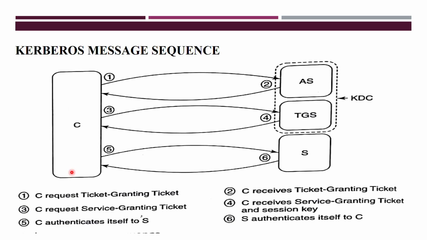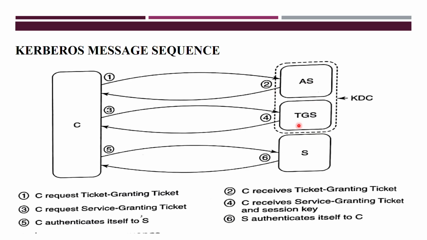In the Kerberos protocol, if you want to communicate with multiple servers, instead of using multiple passwords, you can use only a single password, and with the help of that single password, you can communicate. C is the client and S is the server. Now how will you get that password? First you have to get permission from two authorities, AS and TGS.